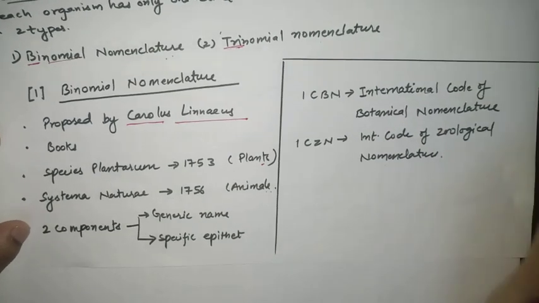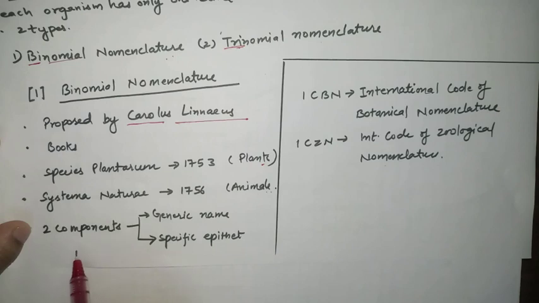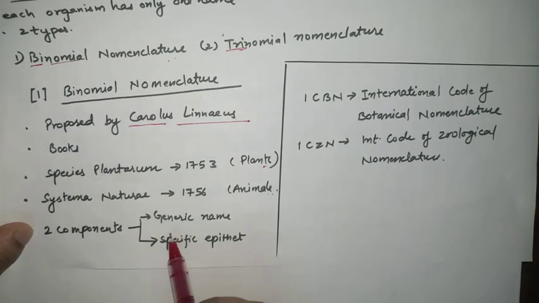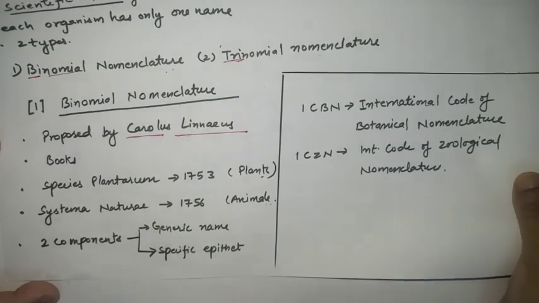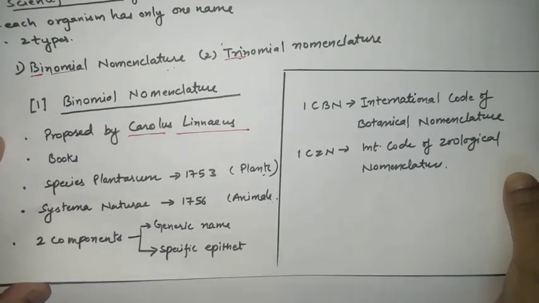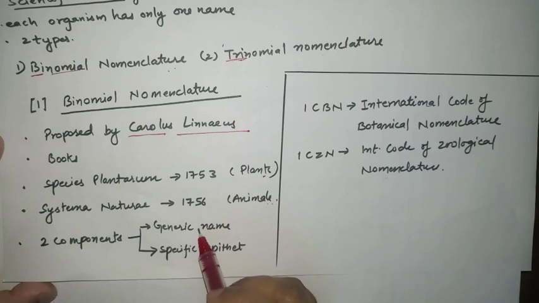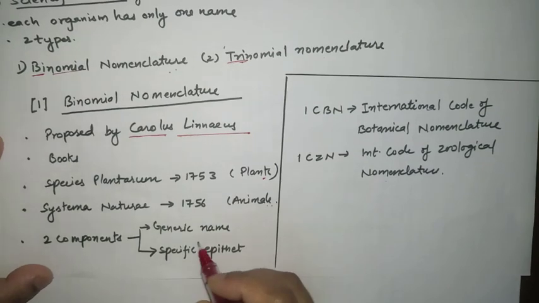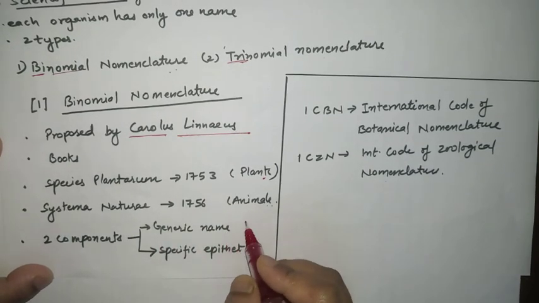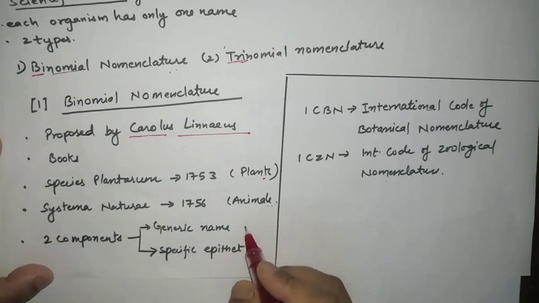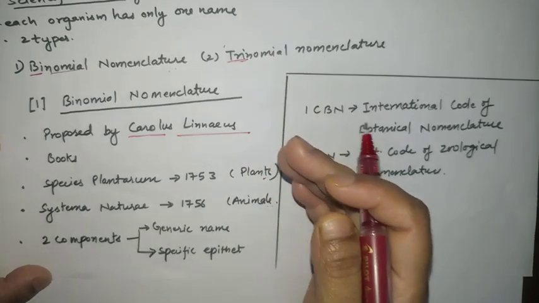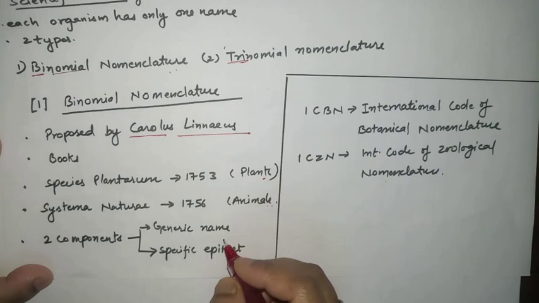The next point is binomial nomenclature. So two components are there. What are these two components? Generic name and specific epithet. As we assign a name to any species, we give a name on the basis of these two components.